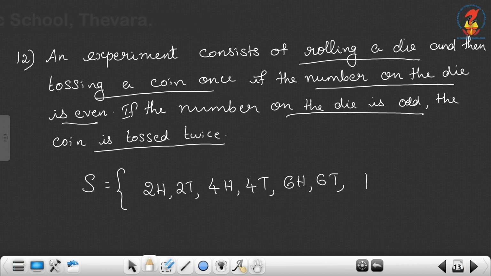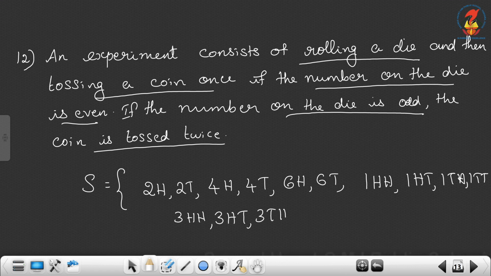When the number on the die is odd, the coin is tossed twice. So coin twice means HH, HT, TH, TT: 1HH, 1HT, 1TH and 1TT. The same way you have to write 3HH, 3HT, 3TH, 3TT, then 5HH, 5HT, 5TH and 5TT.